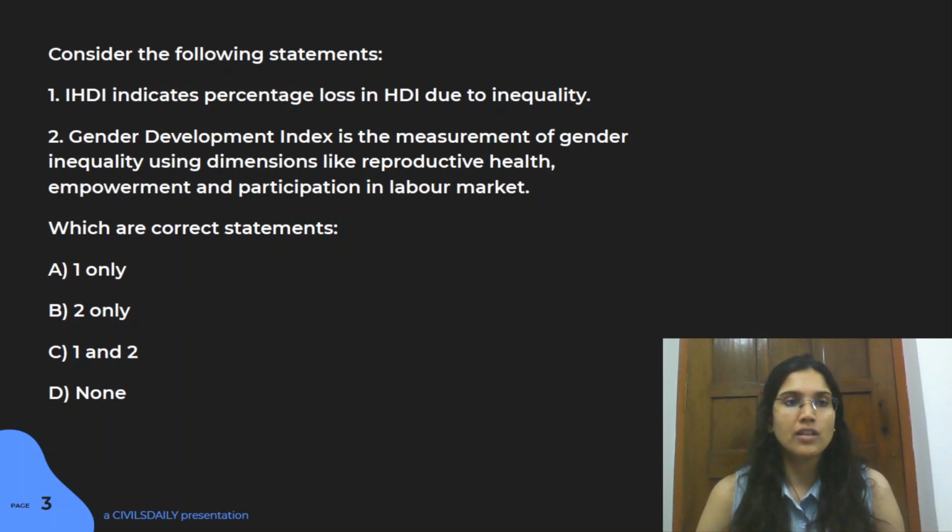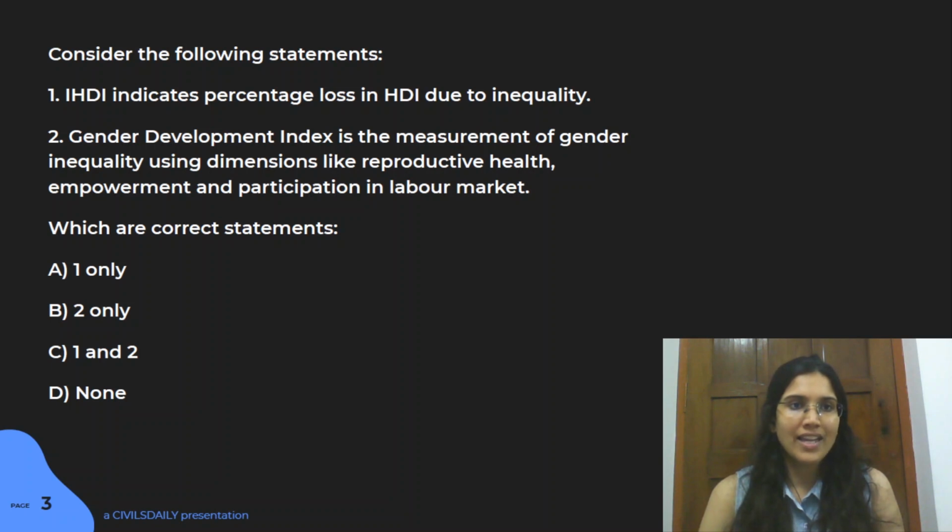So the first statement here is about IHDI, which is Inequality Adjusted Human Development Index. And the second index we're going to talk about is Gender Development Index. So the first statement here is IHDI indicates the percentage loss in HDI due to inequality. And the second statement is that Gender Development Index is the measurement of gender inequality using dimensions like reproductive health, empowerment, participation in labor market. Now, the answer for this particular question is A. Only the first statement is right.